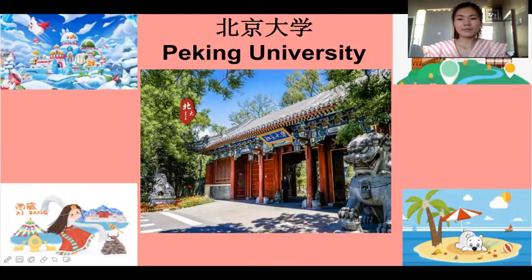So some of you probably want to study in China. Maybe this is the dream school you would like to go to study because it's one of the top universities in China. Sometimes it can be the best. It's the best. It's not one of the best. It's the best. Okay.